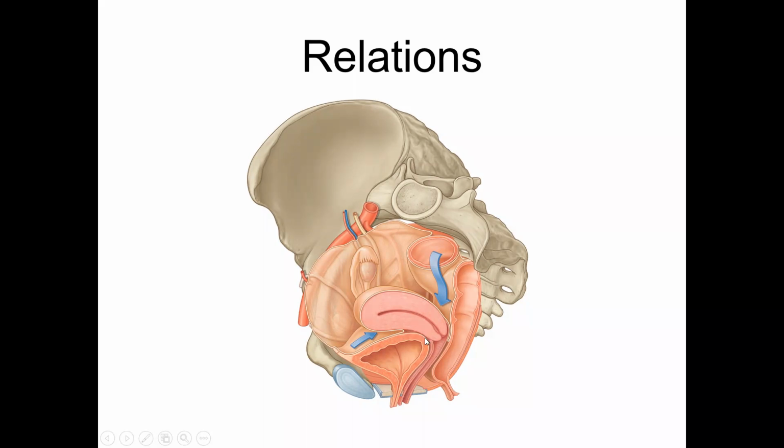In males, even half of the posterior surface is covered by peritoneum. But in females, this is not so because the uterus is very closely related to the bladder. So only the superior surface of the bladder is covered by peritoneum, and only the anterior surface of the uterus, not the cervix, is covered by peritoneum.